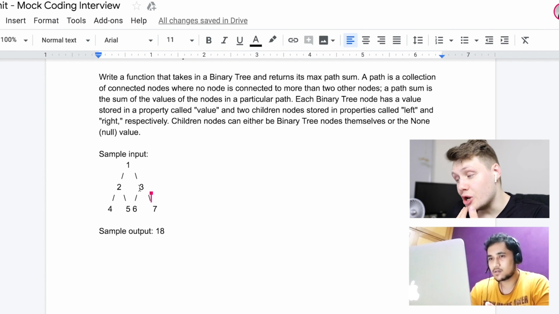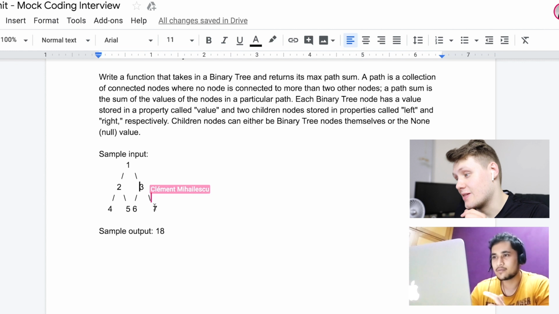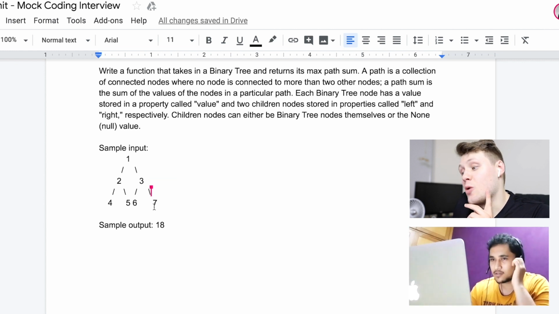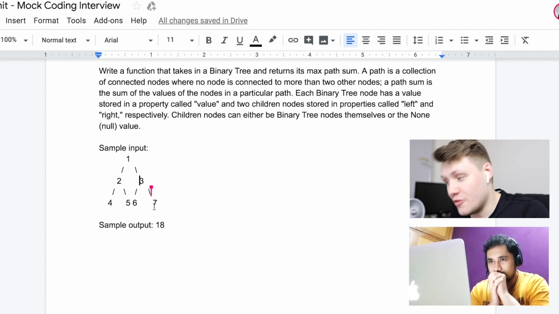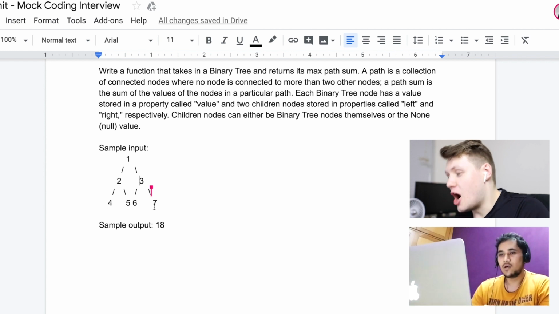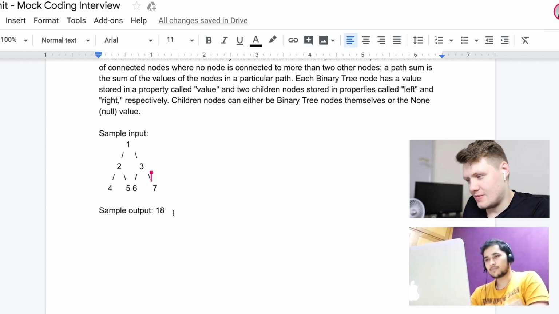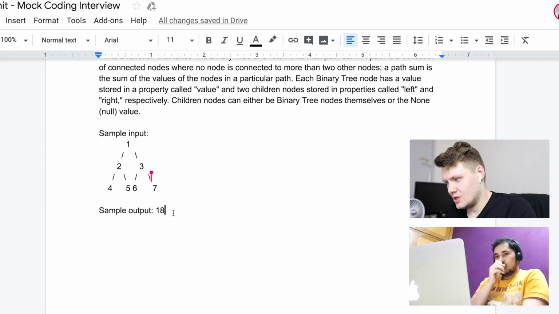You could have 3 nodes in the path. You could have like 6, 3, 7. Yeah, but 6, 3, 7 is fine, right? 2 are allowed, I think. Yeah. So what is not allowed? I think 1, 3, 6, 7 is never a path because you have an edge from 1 to 3, but from 3 you can only pick either 6 or 7. You of course can't pick both. Exactly. Okay. So 1, 3, 6 is a path, 1, 3, 7 is a path, but not 1, 3, 6, 7. Okay, so just give me a second. Yeah, no problem.